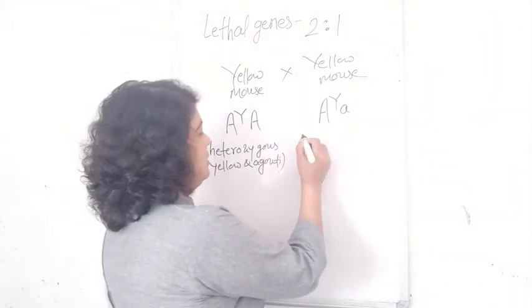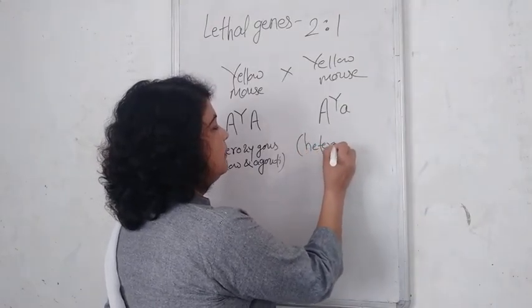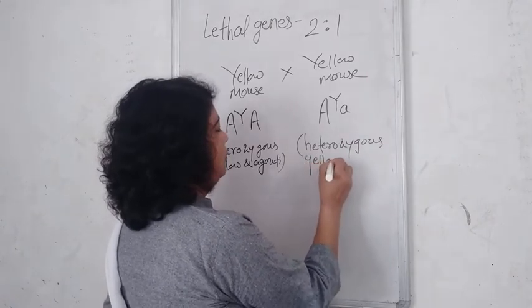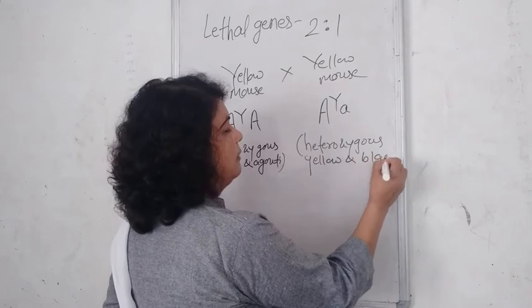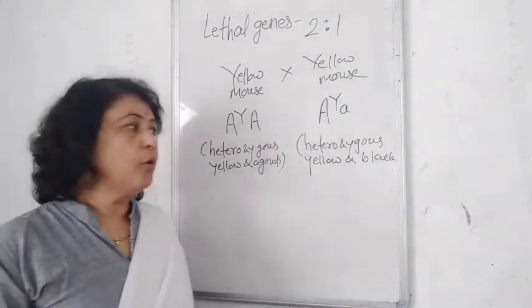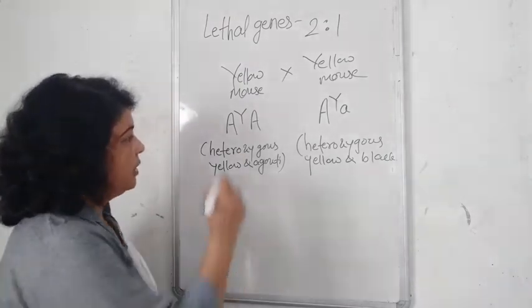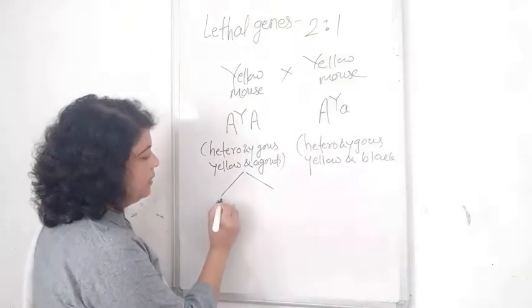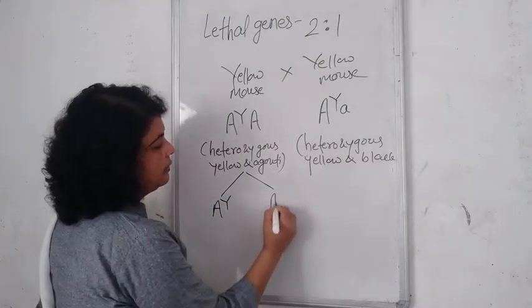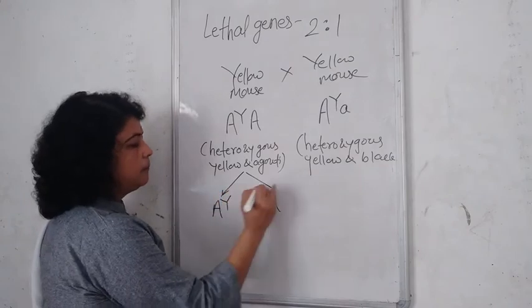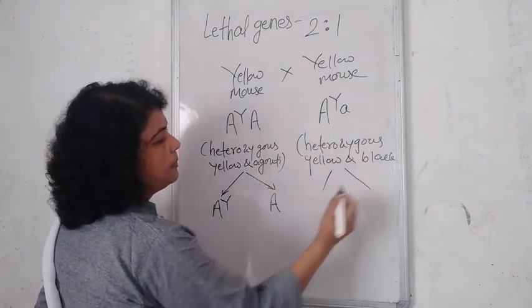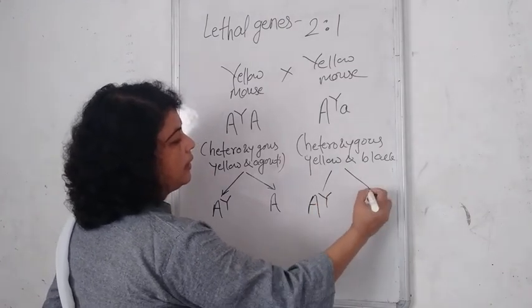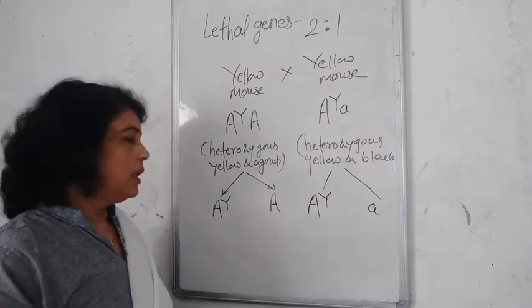The other is heterozygous for yellow and black. Each produces two types of gametes, A Y and A, and A Y and small a.